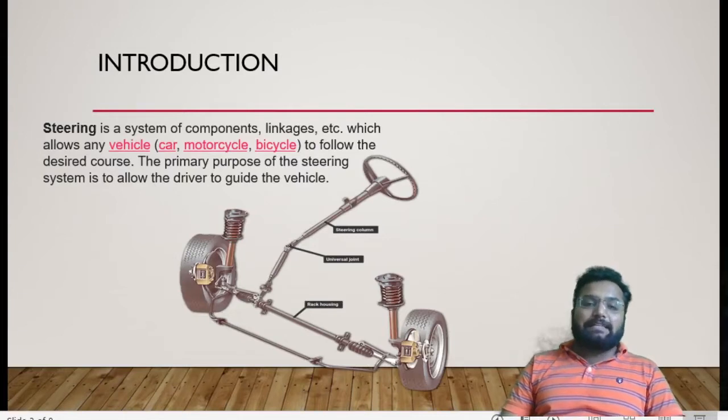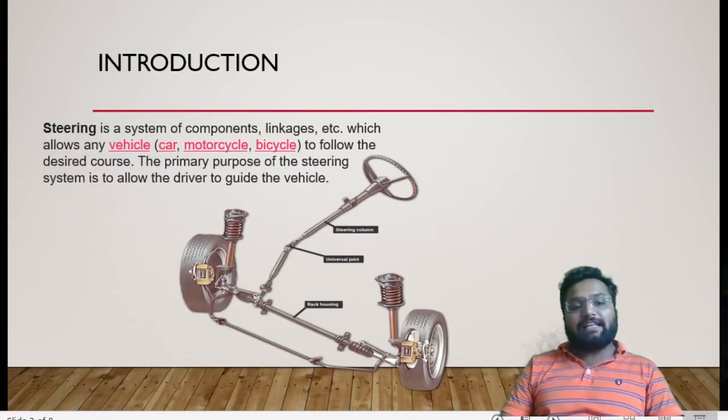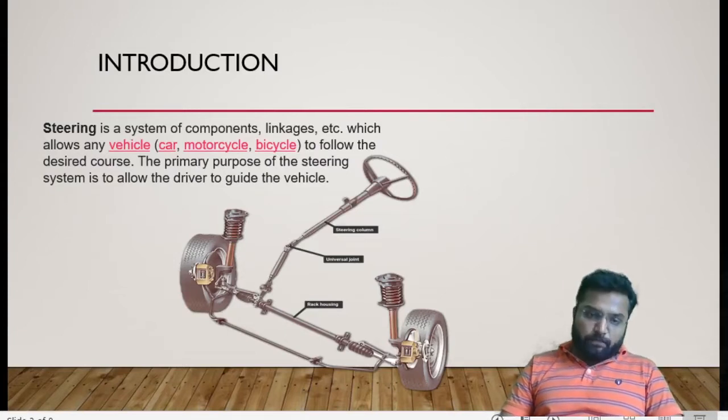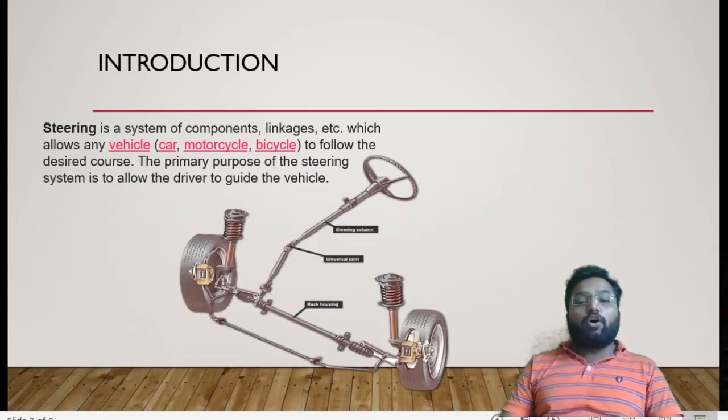So while designing the suspension system or the steering system, we have to consider both simultaneously. You can't design a suspension system without considering steering, and you can't design a steering system without considering the suspension system. I hope you got this point. So, if I am designing a steering system for a front wheel, then the suspension system should always be an independent suspension system, so it can have independent motion even while turning and driving.